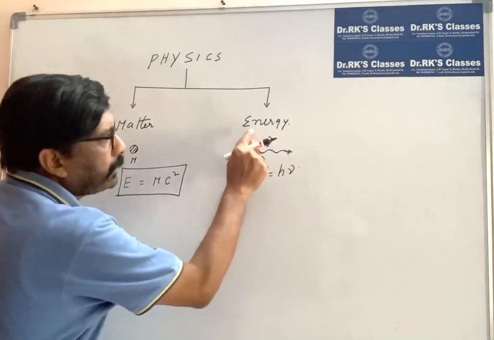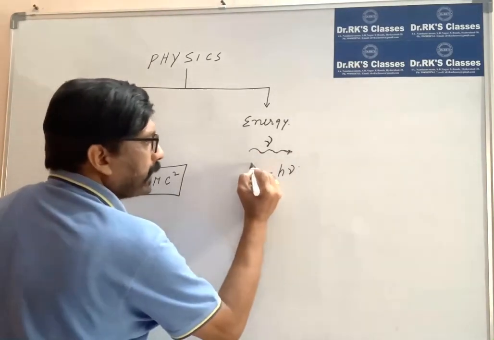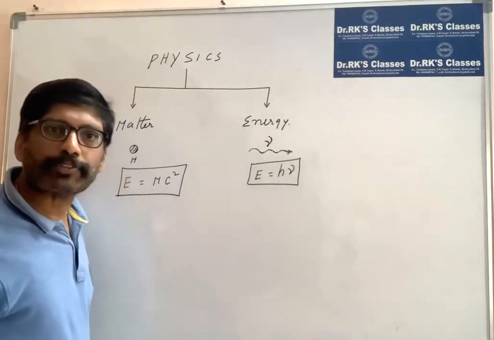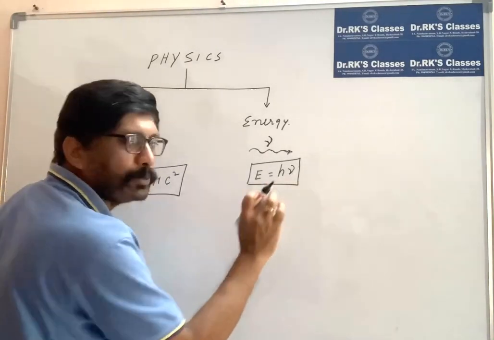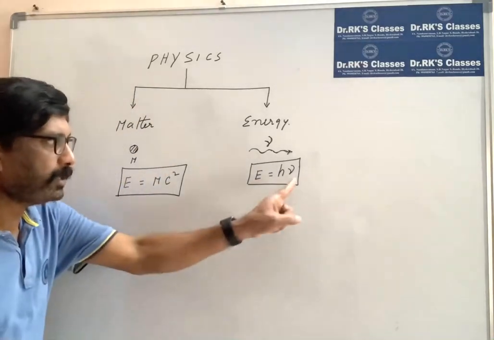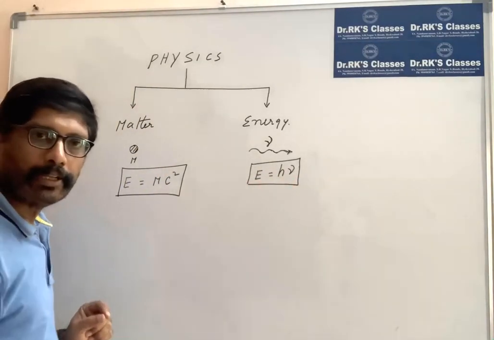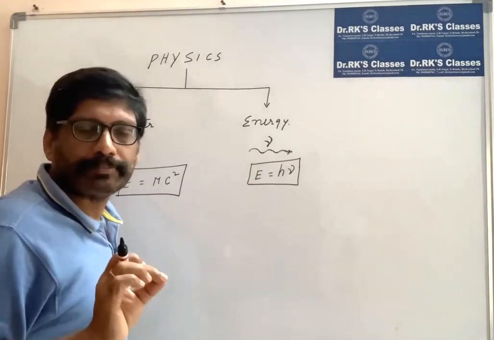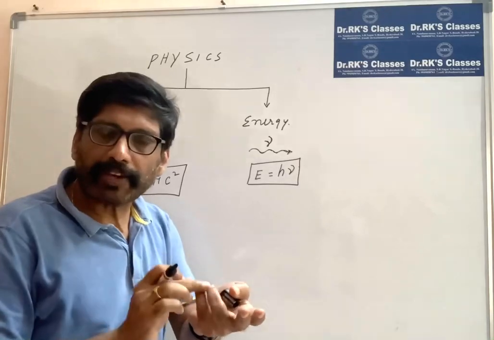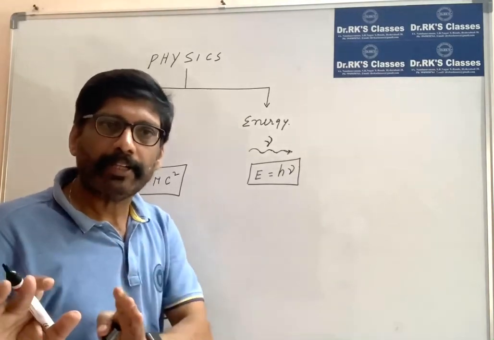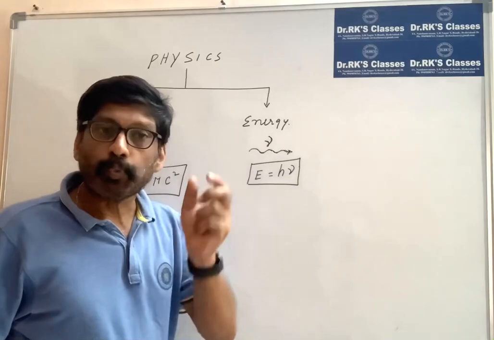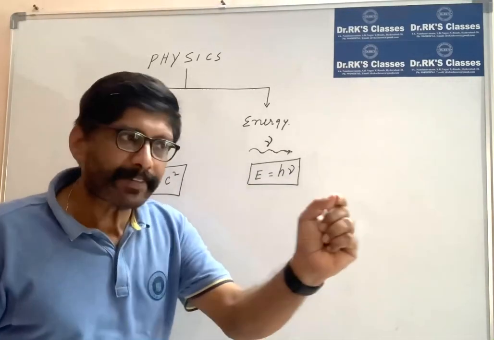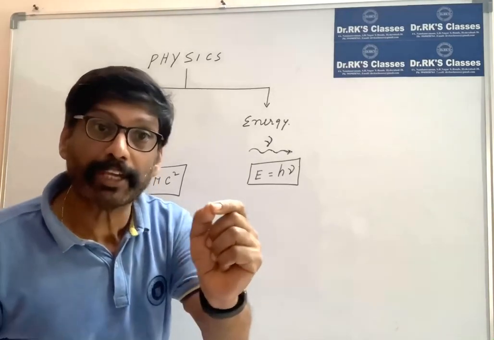According to Planck's equation, energy is a stream of photons. Each photon has energy h nu, where nu is the frequency and h is Planck's constant. Now, we know that radiation has a dual nature. Interference, diffraction, and polarization prove that light has wave nature. Photoelectric effect, Compton effect, and Raman effect prove that light has a particle nature, that is, photon.